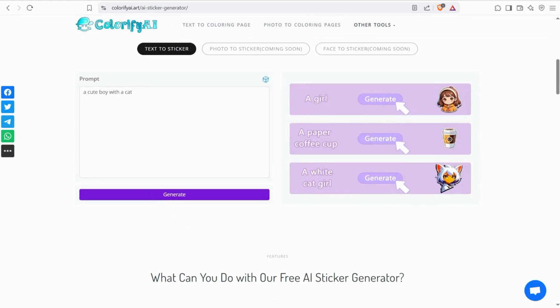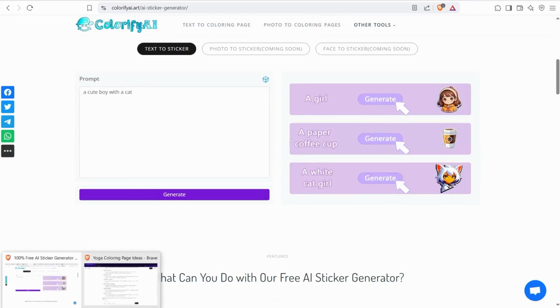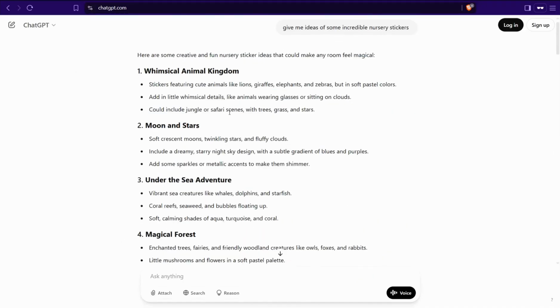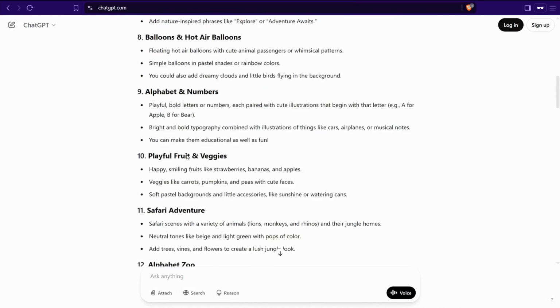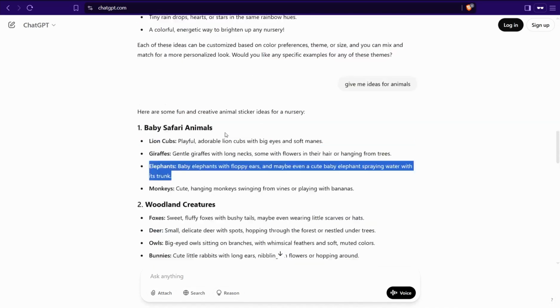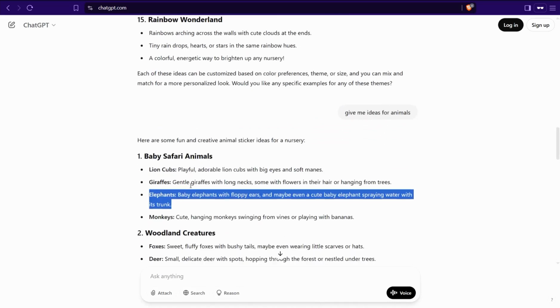You can get ideas to create your stickers from ChatGPT as well. It gave me ideas for some incredible nursery stickers, and you can find tons of these ideas. So you can go deeper into all of these ideas. Like this one gives me ideas for animals, like these.